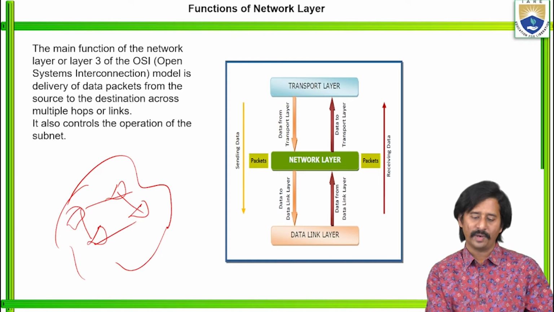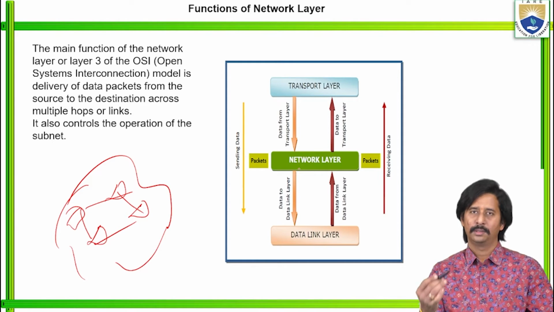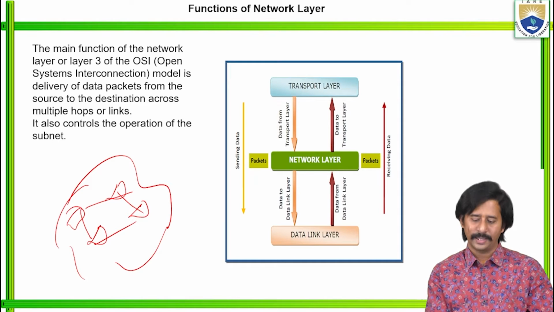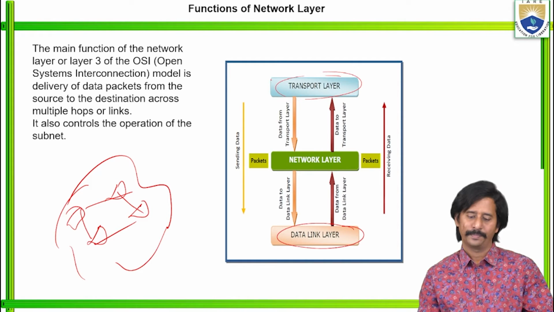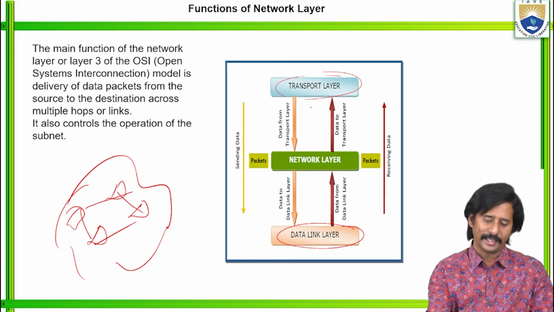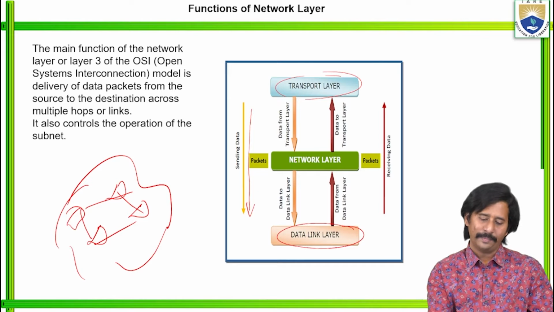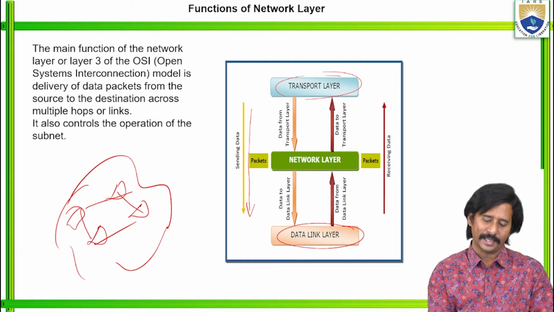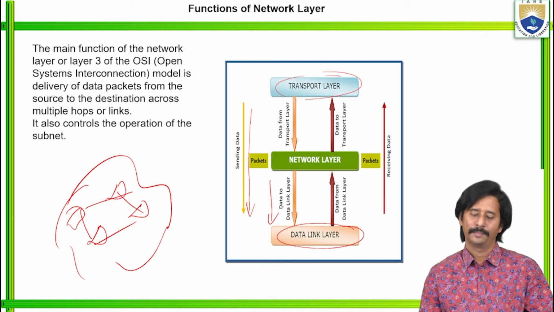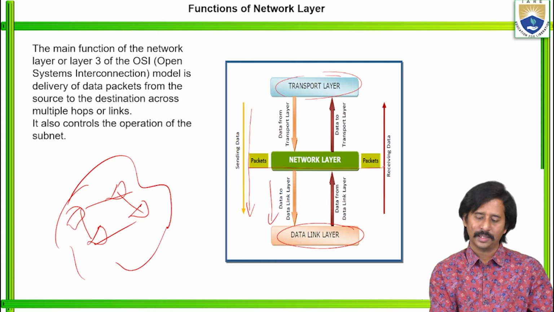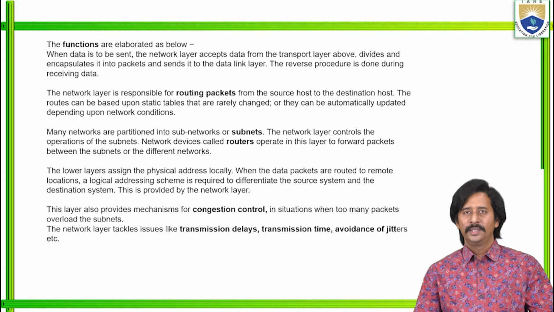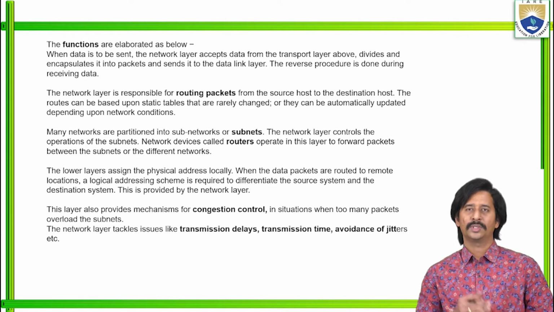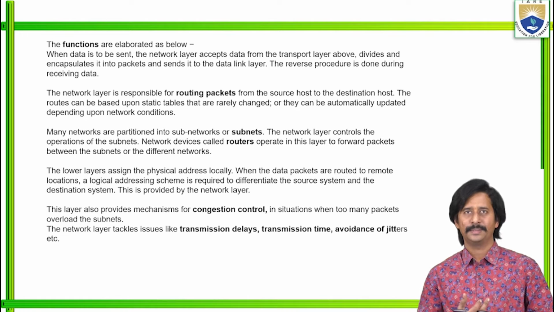This is the representation of network layer. We know the bottom level layer of network layer is the data link layer. The upper level layer of network layer is the transport layer, right? This is the sending of data in the form of packets from the transport layer to the network layer. Similarly, the network layer transmits the same packets to the data link layer. This is the path, right? Always the network layer is concerned about the data in the form of packets. Whatever the functions of network layer, those are elaborated here for understanding purpose.